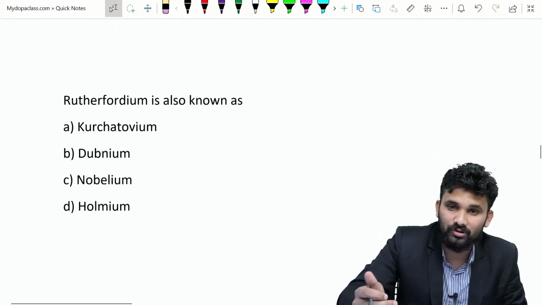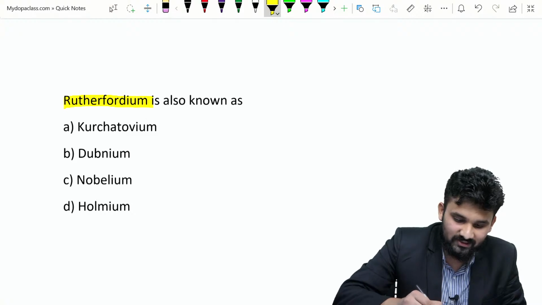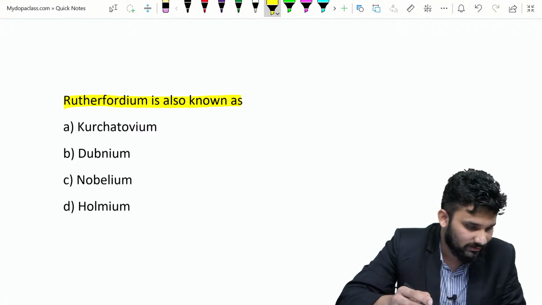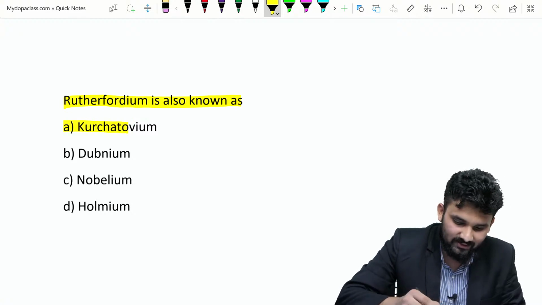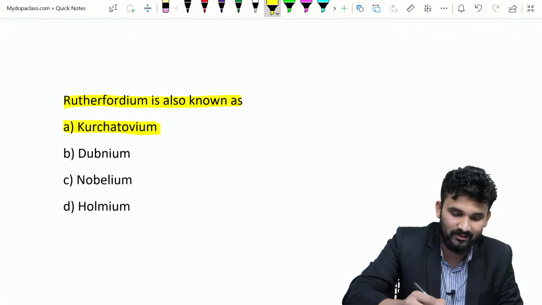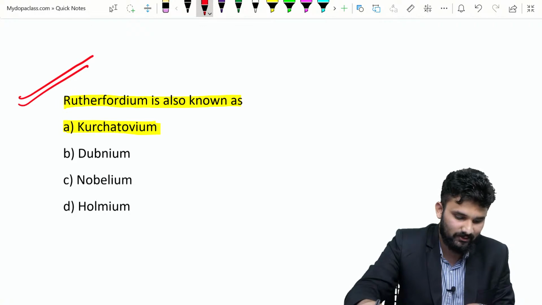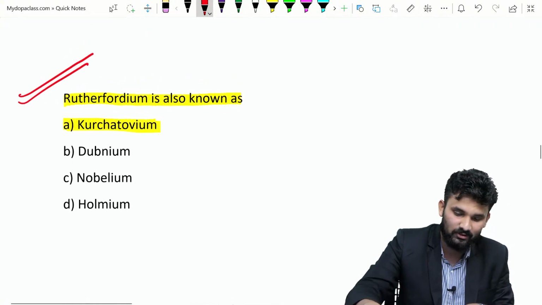One more question: Rutherfordium is also known as, which we already discussed. The Soviet name of Rutherfordium is Kurchatovium, and this is a previous entrance question too.